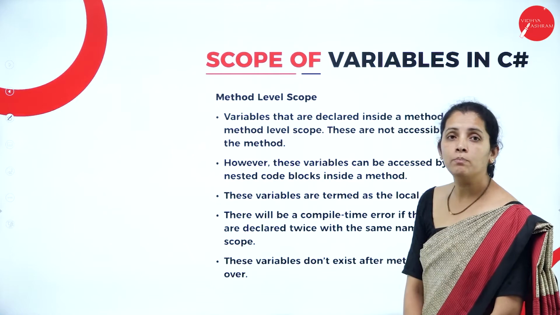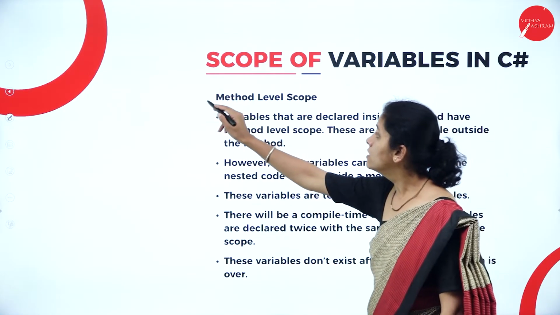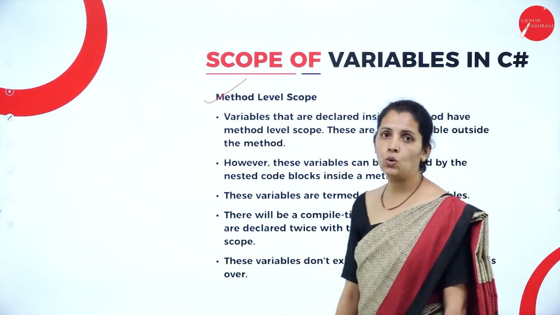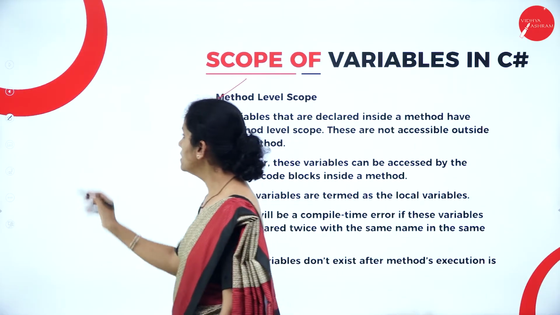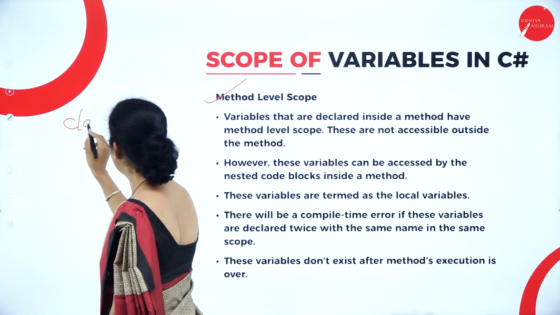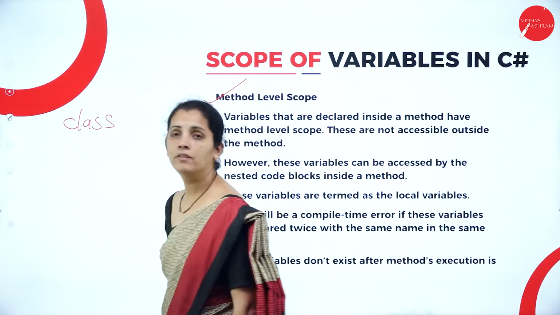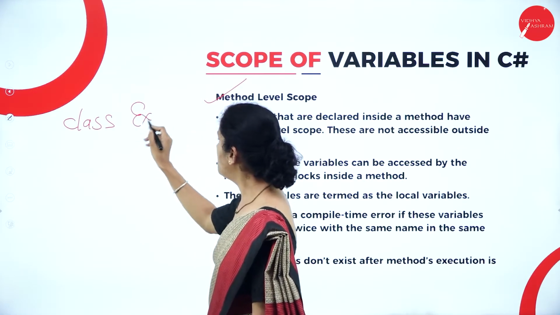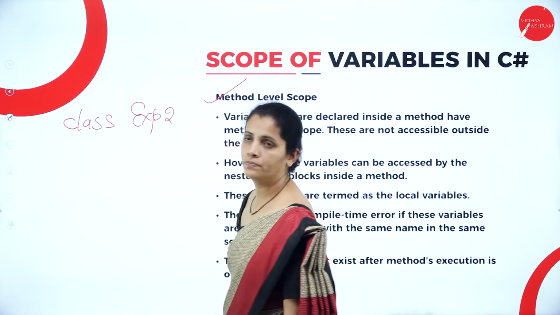Now, I have my second type, that is method level scope. So, dear student, let me write the example here. I have class, and what is the class name? It is example 2.